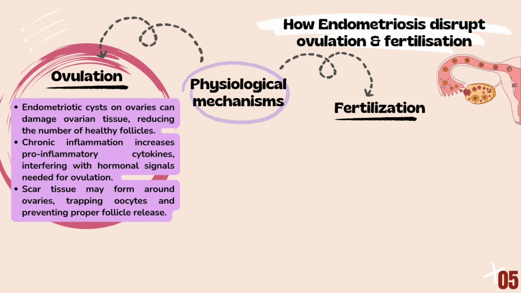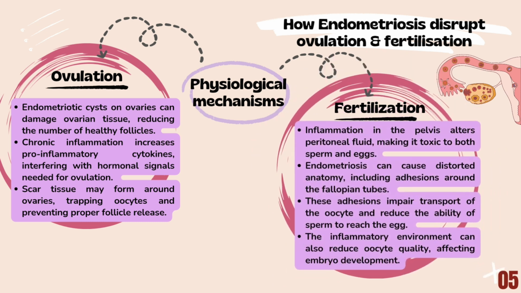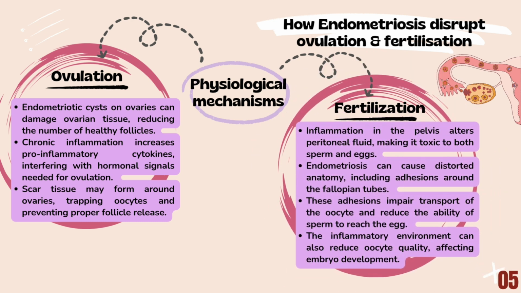In addition, scar tissue and adhesions may form around the ovary, trapping the oocyte and preventing proper egg release. Now, moving on to fertilization. Inflammation caused by endometriosis alters the peritoneal fluid in the pelvis, making it toxic to both sperm and egg. It reduces sperm motility and decreases oocyte viability.